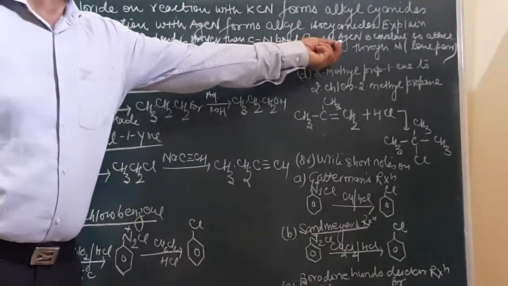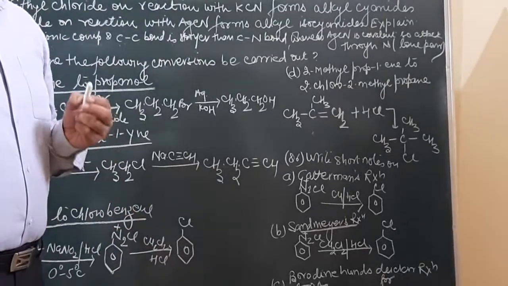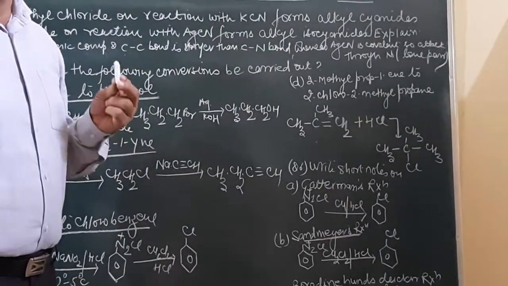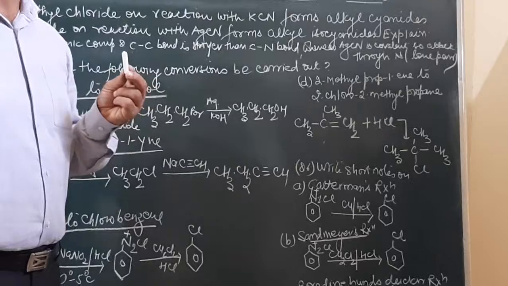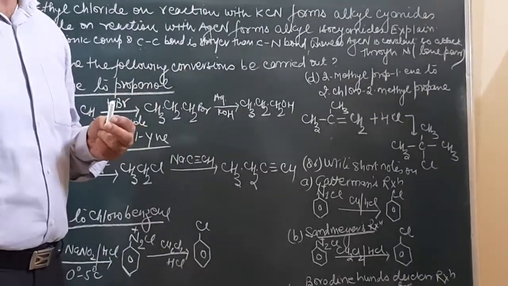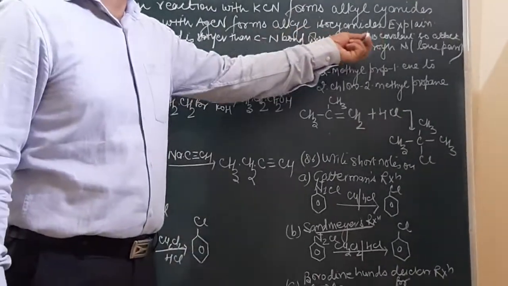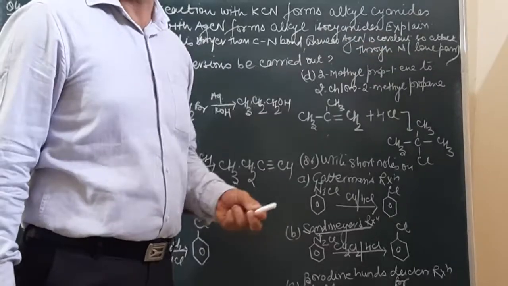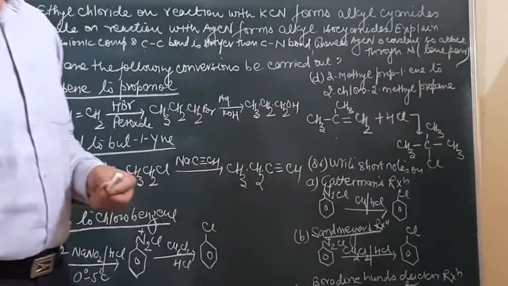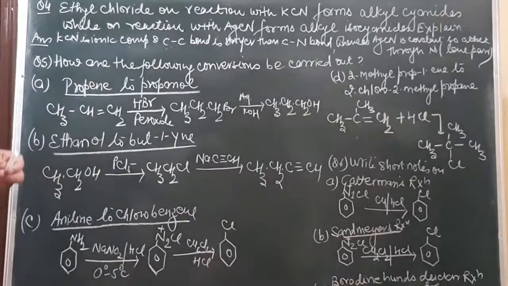Whereas silver cyanide is predominantly covalent. Being covalent, it cannot attack through carbon as it does not have a negative charge. So attack will occur through nitrogen, which has a lone pair of electrons, and hence it results in the formation of alkyl isocyanide.